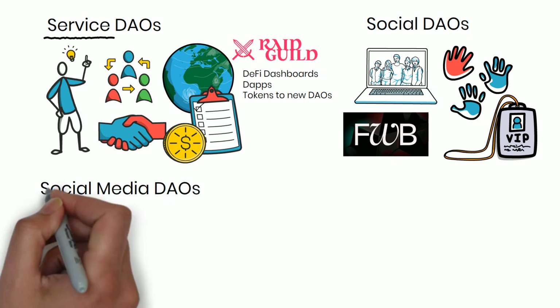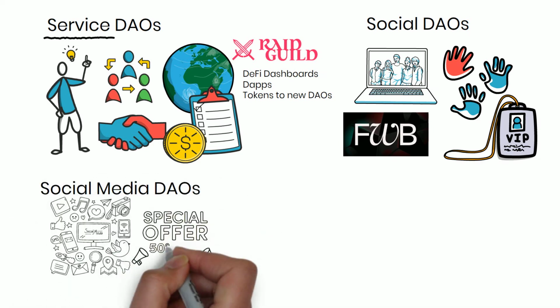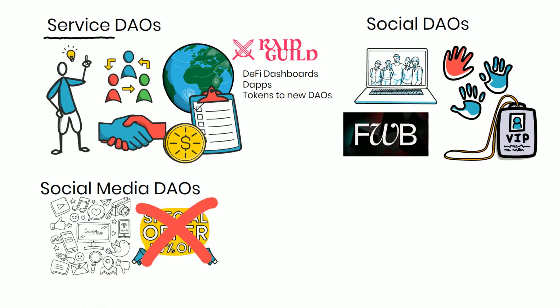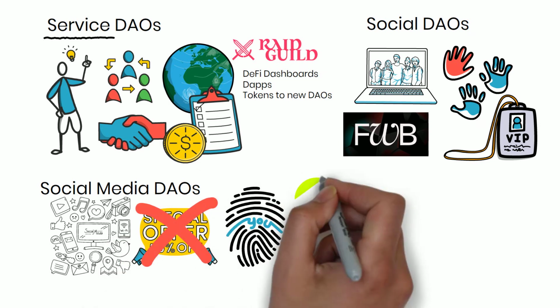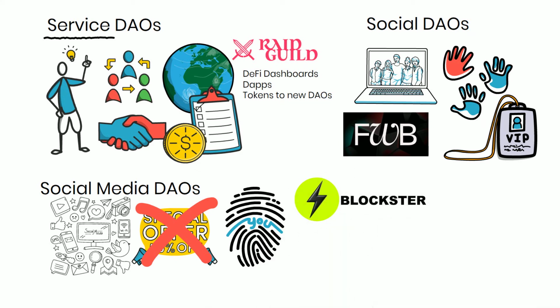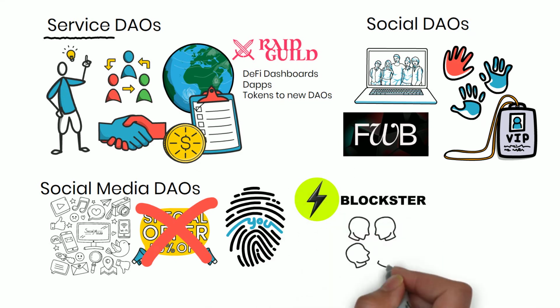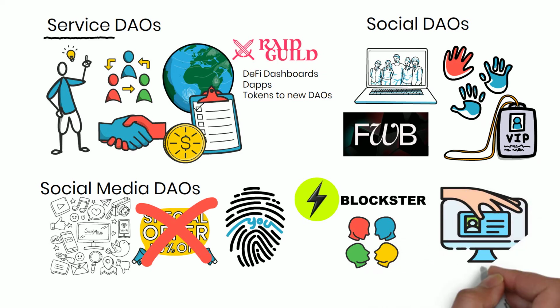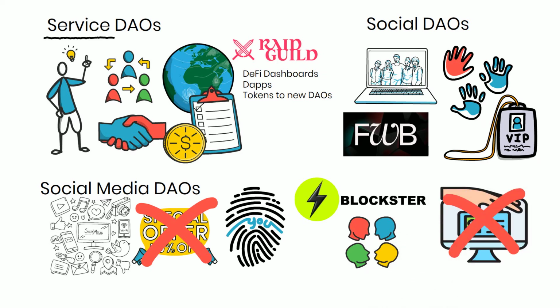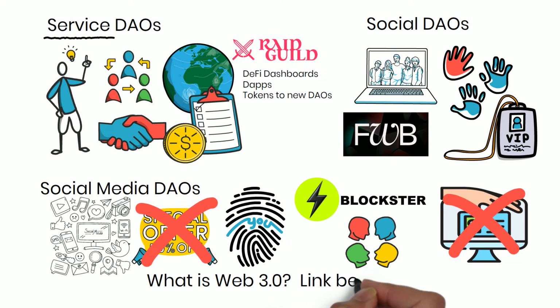Social media DAOs. Imagine a social media network without ads, or a platform where you have ownership of your identity and data. Blockster is a decentralized social network for people to congregate and socialize. And the best part, Blockster will not steal and sell your data. Please check out our video on What is Web 3.0, where we touch on giving the power back to us, the users. Link in the description below.